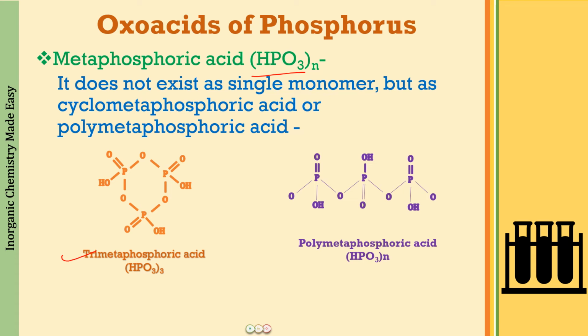So how are you going to draw this structure? Let us understand, because this is important. It has been asked many times in the examinations. So what we are going to do is again follow the same principles. When you start with 1 phosphorus, you have HPO3. Let us go back over here. What are you going to minus from this? You are going to minus the basic unit, that is HPO2, and what you will be left behind with is 1 oxygen. So when you start with this phosphorus, you will be putting a P double bond O and a POH, and you will be putting 1 oxygen, and 1 valency of phosphorus is going to lie vacant. Let it be vacant for 1 minute.